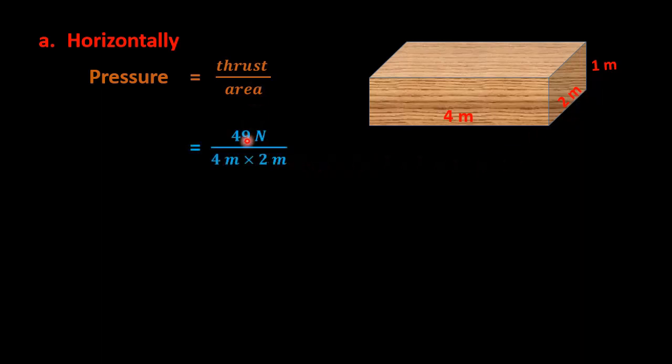So putting the values here, thrust is 49 Newton and area is 4 meter into 2 meter, because the lower base is rectangular in shape, and the area of a rectangle is length into breadth. If you calculate this, then it will be 6.125 Newton per meter square. So this amount of pressure will be exerted by the wooden block when kept horizontally on the table.